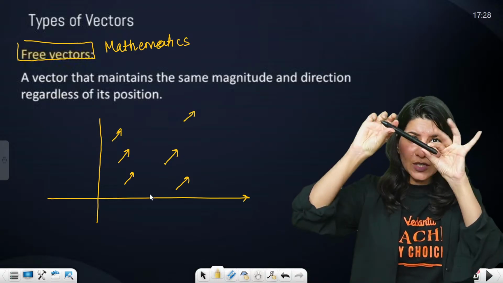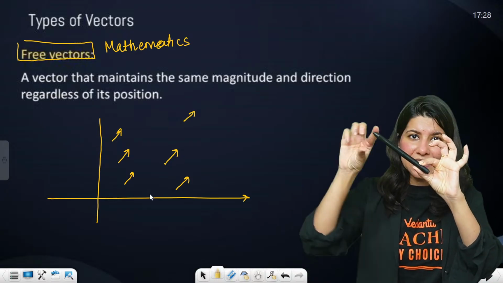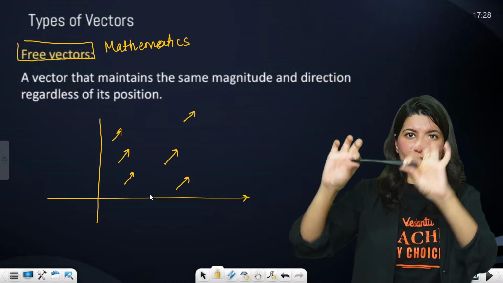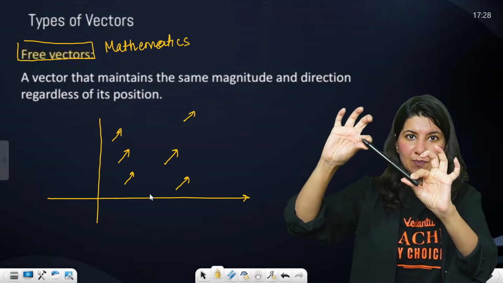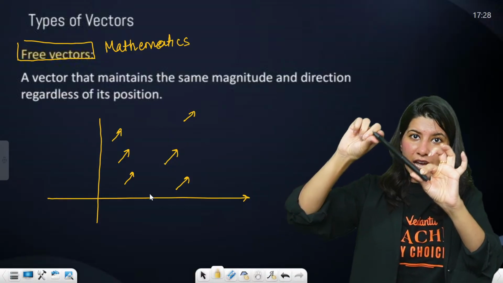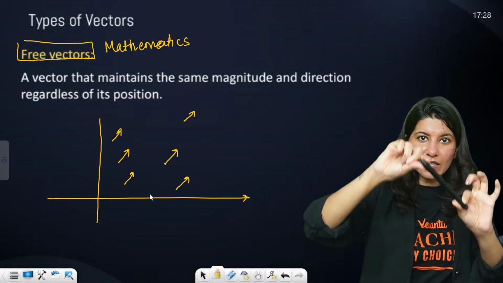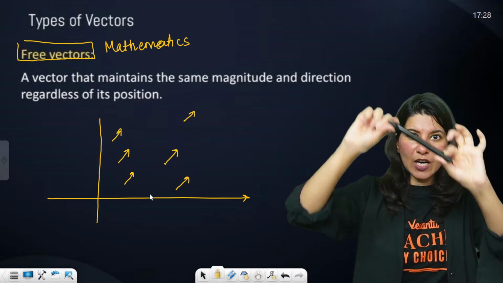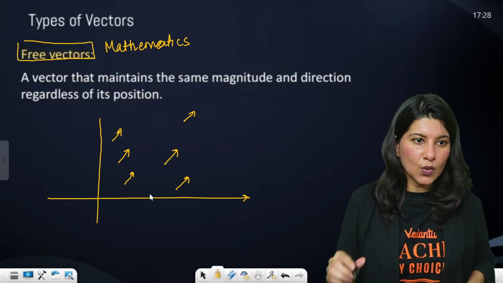If this is the vector pointing in this direction, you can move this vector. You cannot rotate it, but you can keep the direction fixed and just move it without changing anything. Okay.